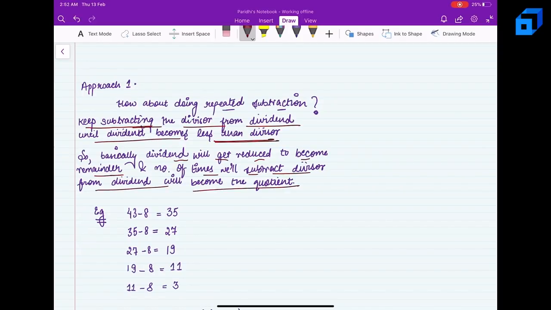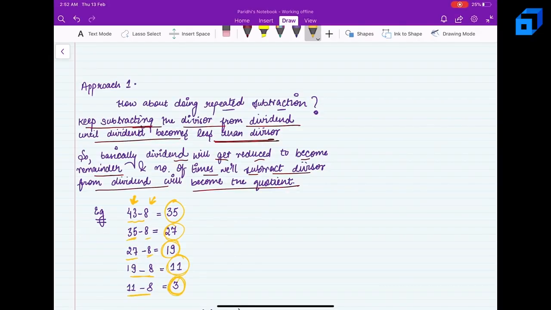So basically the dividend will get reduced to become the remainder, and the number of times we subtract the divisor from the dividend will become the quotient. Let's say 43 is my dividend and 8 is my divisor. I'll do 43 minus 8, I get 35. Then 35 minus 8, I get 27. Then 27 minus 8, I get 19. 19 minus 8, I get 11, and then 11 minus 8, I get 3.